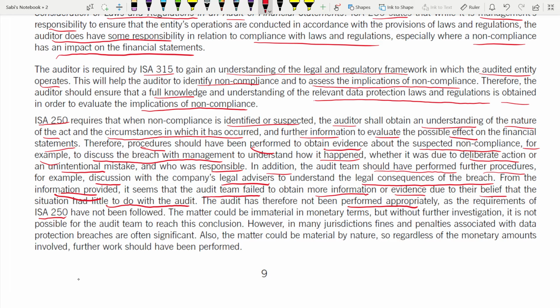The matter could be immaterial in monetary terms, but without further investigation, it is not possible for the audit team to reach this conclusion. Yes, you can say that, but if you don't do any investigation, if you are just leaving it like that, how will you know whether it is material or not? You just cannot reach that conclusion that it is immaterial. However, in many jurisdictions, fines and penalties associated with data protection breaches are often significant, right? Some countries take this as a very serious breach, so fines are very, very high. And also the matter could be material by nature. So regardless of the monetary amount involved, further work should have been performed.